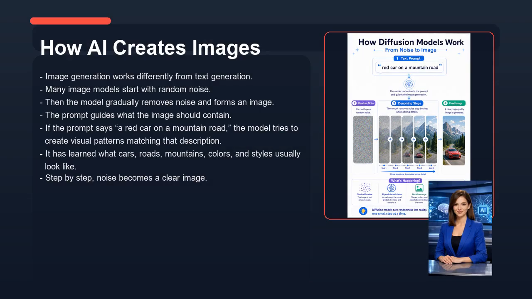Now let's look at how AI creates images. Image generation works differently from text generation. Many image models start with random noise. Then the model gradually removes noise and forms an image. The prompt guides what the image should contain. If the prompt says a red car on a mountain road, the model tries to create visual patterns matching that description. It has learned what cars, roads, mountains, colors, and styles usually look like. Step by step, noise becomes a clear image.